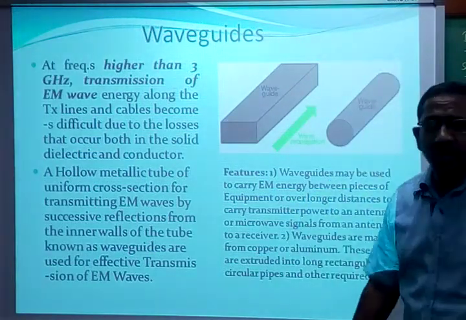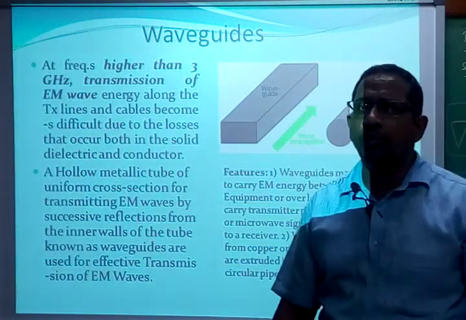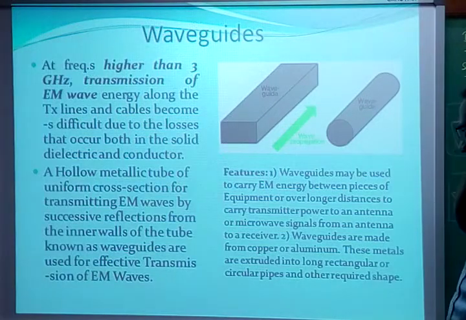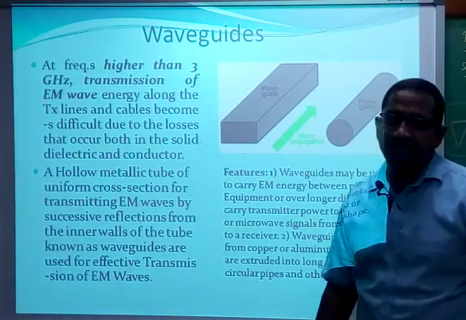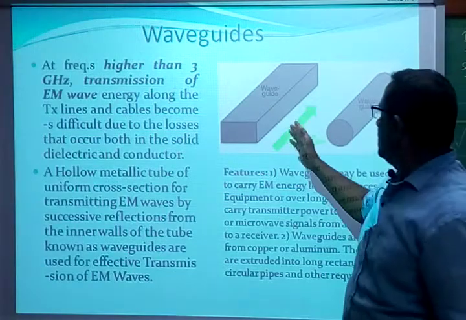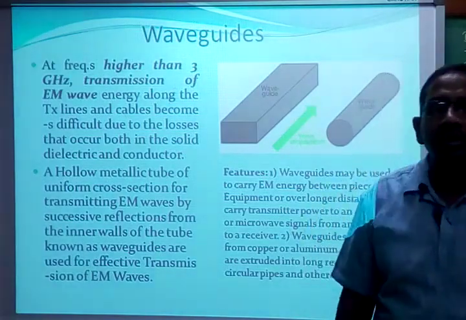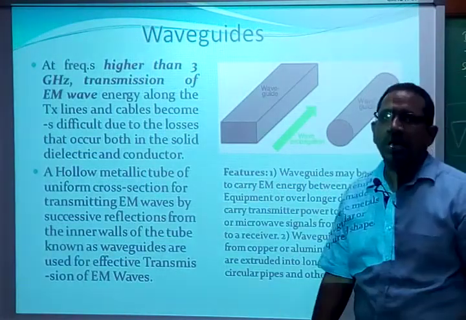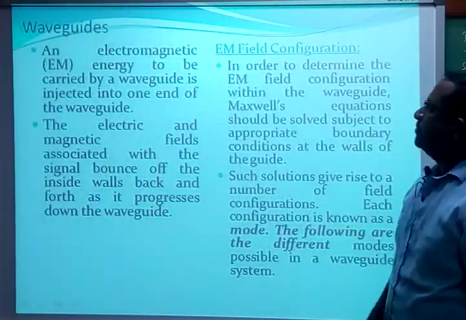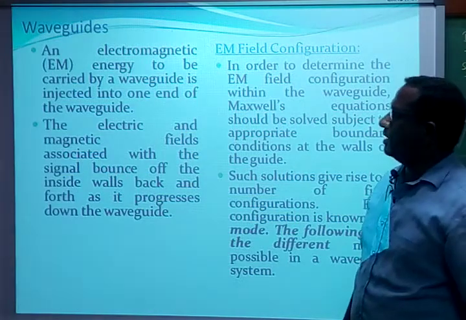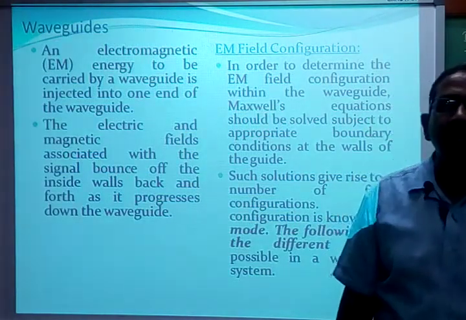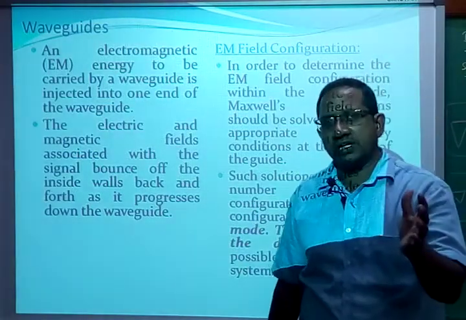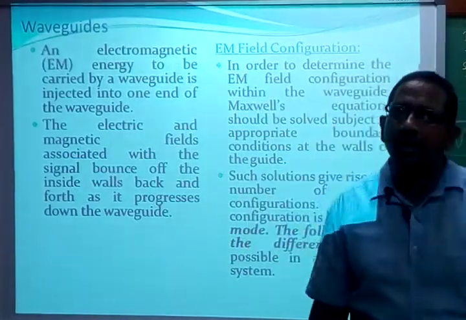How are waveguides made? Waveguides are made of copper and aluminum. These materials are extruded into rectangular and circular pipes and other shapes. It need not be only rectangular and circular; various shapes of waveguides are available based on the application. Next, how do we operate a waveguide? A waveguide is simply operated like a pipe. How do we operate a pipe? At one end we inject the water, and from the other end we get the water.